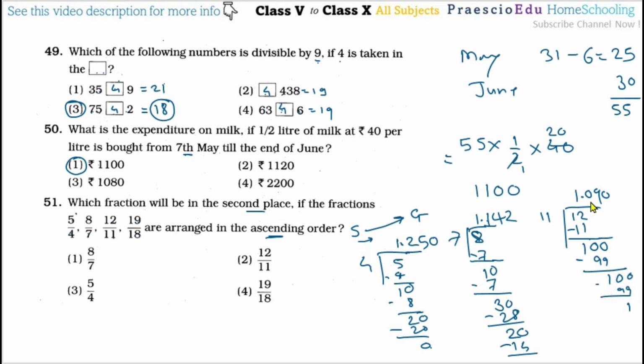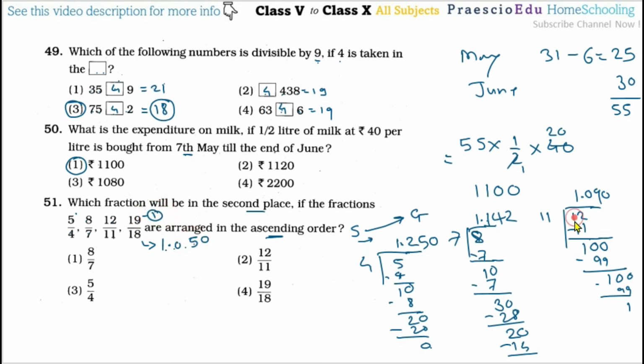So the decimal here is 1.090, okay. Like this one, 19 by 18, it has the decimal point, in decimal conversion 1.050. Now the smaller one is 1.05, so this will be number one.